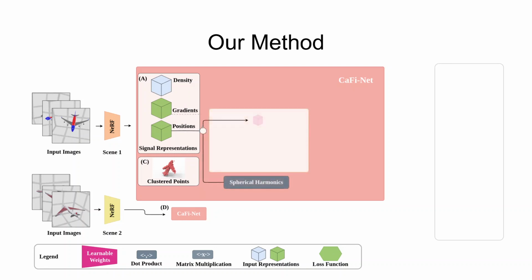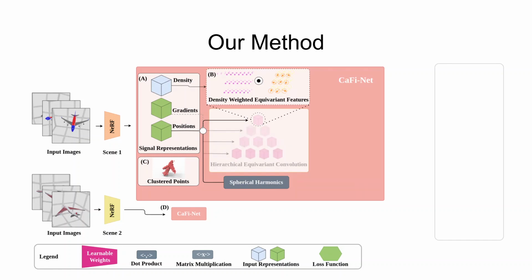To canonicalize for rotation, we leverage equivariance properties of spherical harmonic functions to obtain rotation equivariant learnable features on the field. To promote our method to learn only from occupied regions and to counter noise in the density fields, we weigh each equivariant feature type by its density. This weighing has no effect on the equivariance of features. We hierarchically aggregate features at resolutions 1/2, 1/4, and 1/8 to obtain global equivariant features and compute its dot product with point-wise spherical harmonics to obtain a pose-invariant embedding.